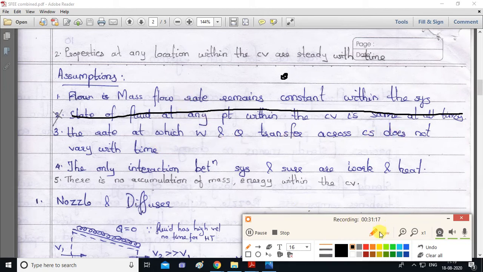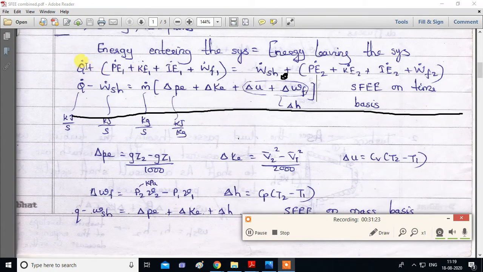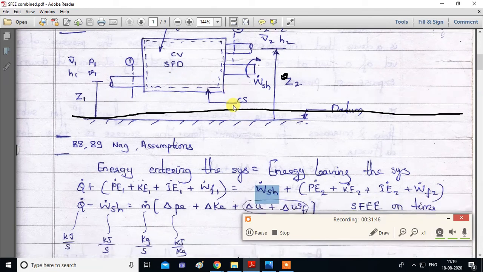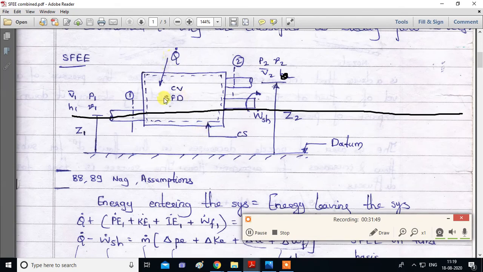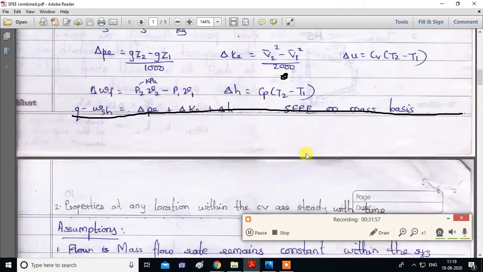So again, if you see this equation, the heat supplied to the system and whatever work we get will remain constant. You can't say that in between you are increasing the heat which you are supplying to the control volume and then you are getting more work. It's not like that. The heat which you are supplying will remain constant, and whatever work you are getting will remain constant. In that case only you can use this steady flow energy equation. If you are increasing the heat, you will get more work, but then it will not be the steady flow energy equation. It will go into some different case. So this is one more assumption.